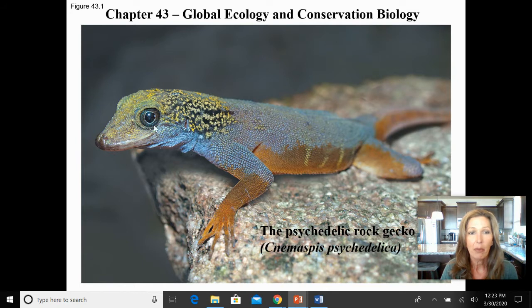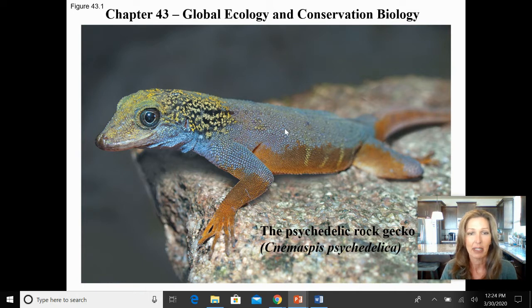So what you actually get is this cool picture of this rock gecko. This rock gecko was actually just discovered about 10 years ago. They call it the psychedelic rock gecko because of all of its colors. So one of the opening questions is really, is this gecko going to survive?